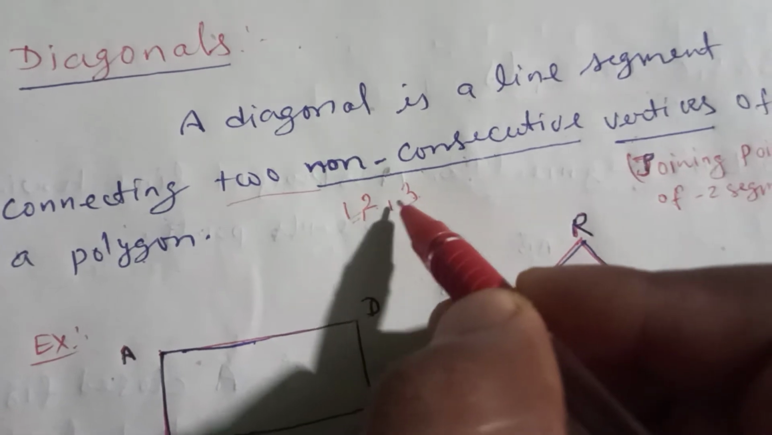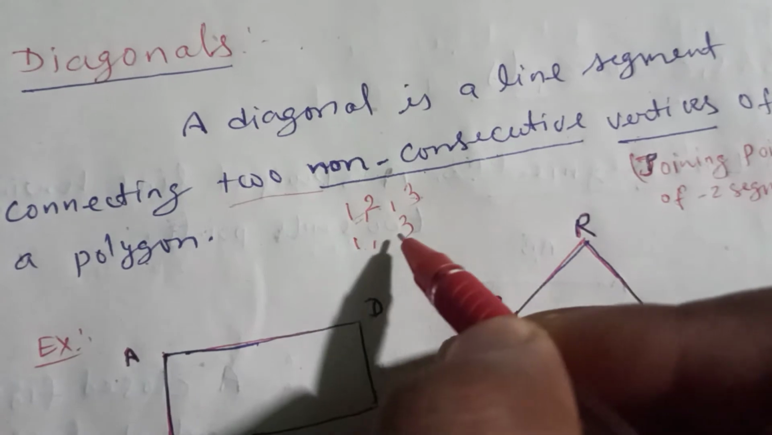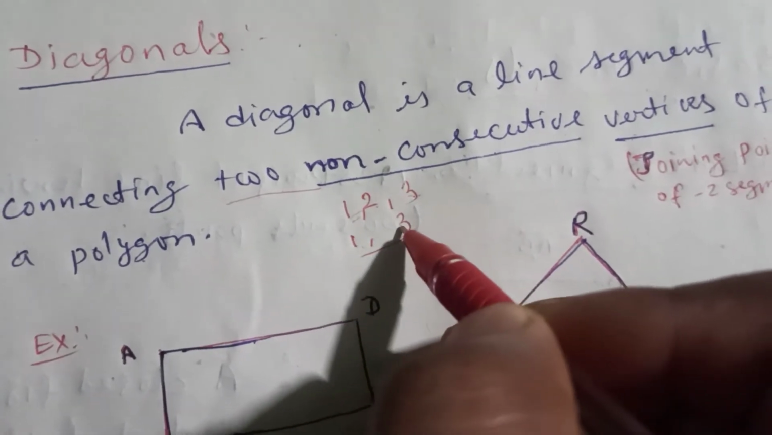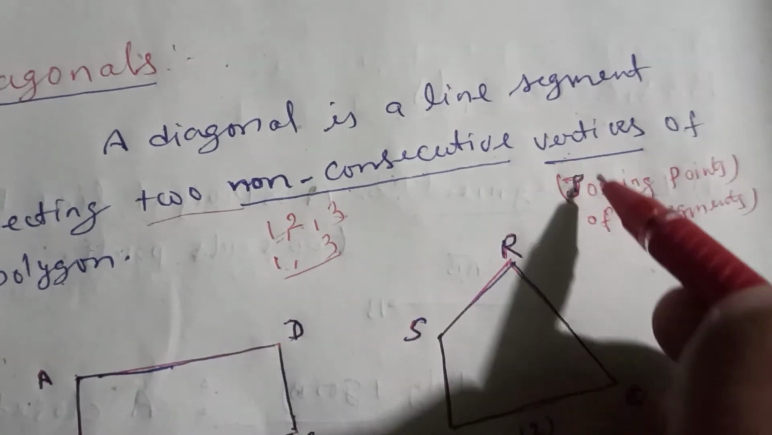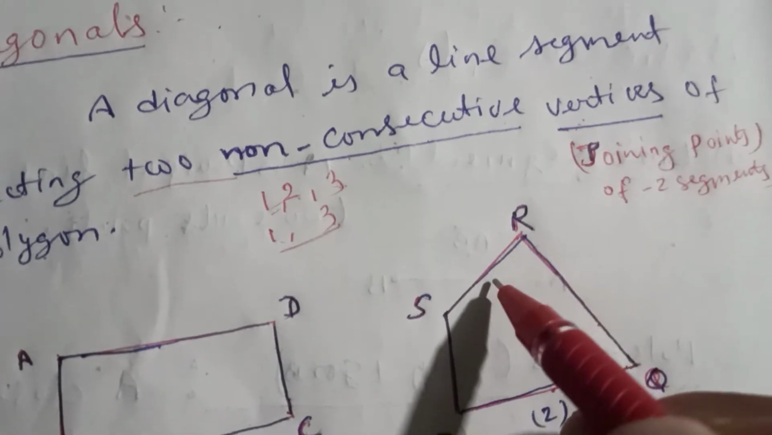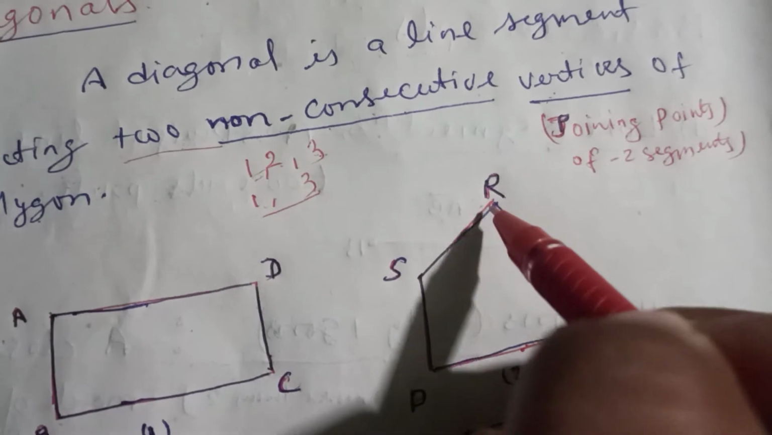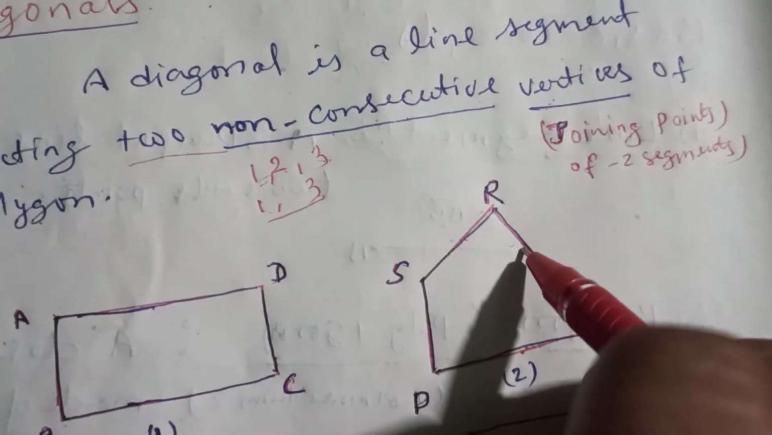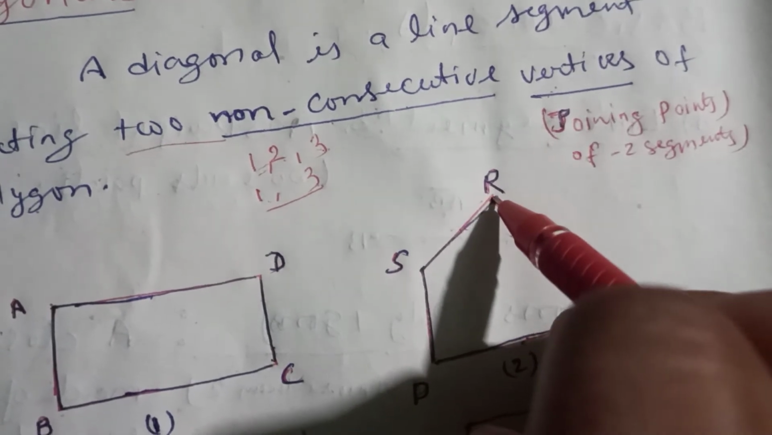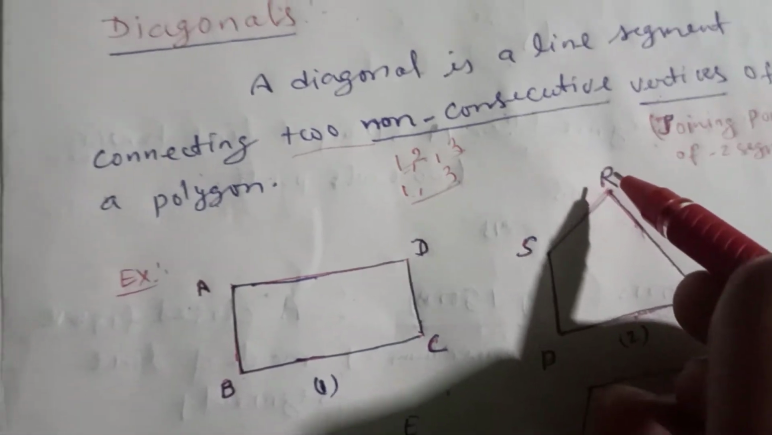लगातार नंबर्स हैं. But 1 3, can 1 and 3 be consecutive? No, these are non-consecutive numbers, 1 3. Okay, and the vertices means the joining point of the two segments. जैसे कि यहाँ पे देख लो ना, RS and RQ are two line segments, and these two line segments are joined at the point R, so R will be the vertex.